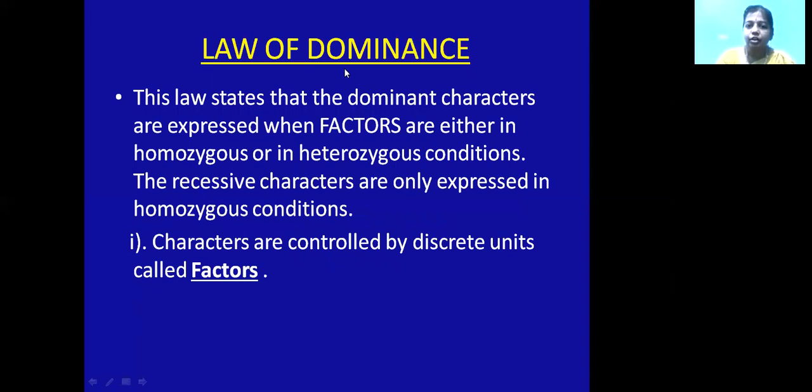Law of dominance. Expressing some character is called the dominant character. In Mendel's experiment, Mendel took 7 pairs of contrasting characters for his inheritance laws. The laws of inheritance are 3: law of dominance, law of segregation and law of independent assortment. In the 10th class you already learned about these laws of inheritance, and we'll go in depth in this topic during this session.